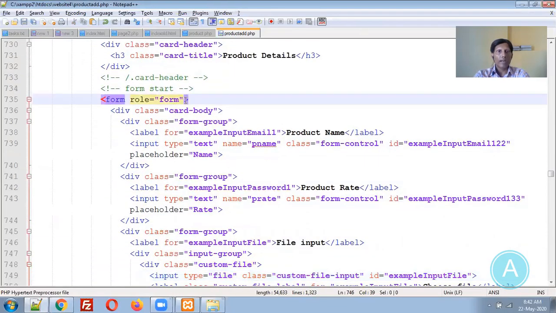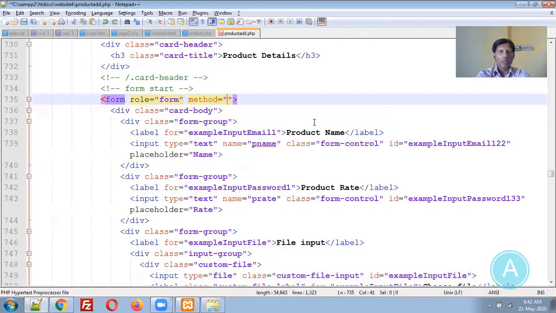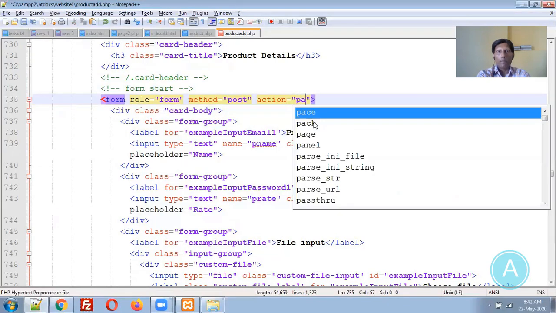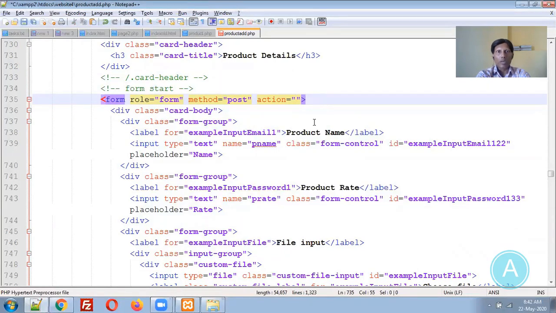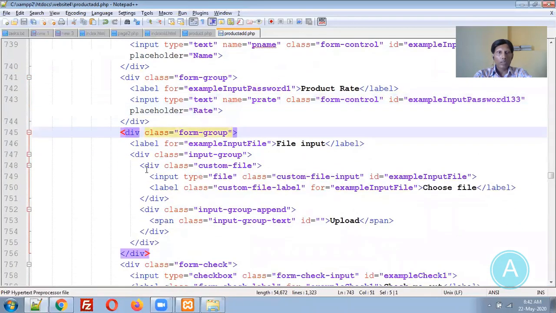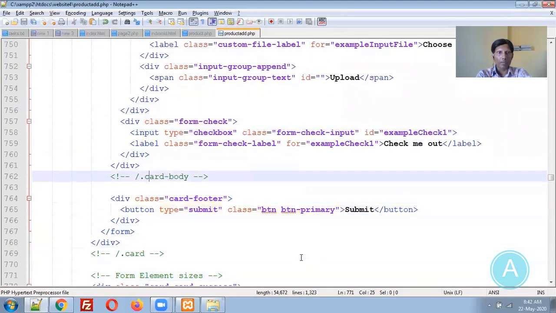The form is there. Method we need to use as a post. Action we need to redirect to page 2, product add 2.php. So this file will be getting these two values, one is p name, one is p rate. File input that I don't want. This is the division. Upload, where is the submit button? Okay, this is the submit button.